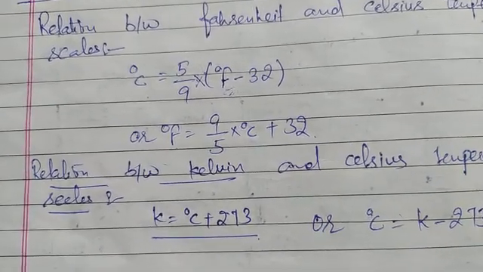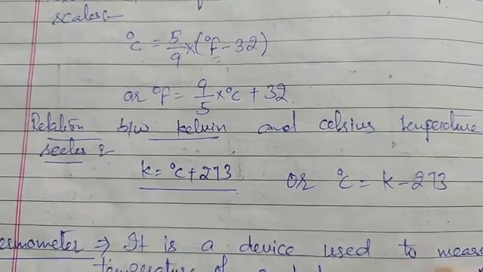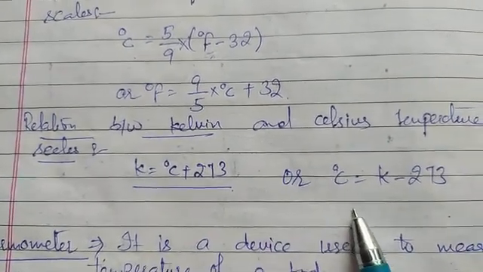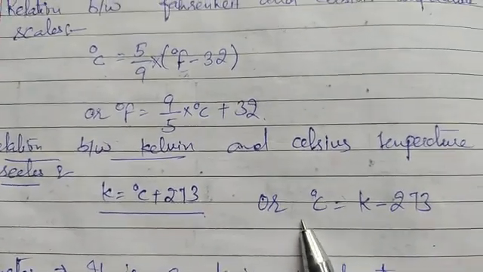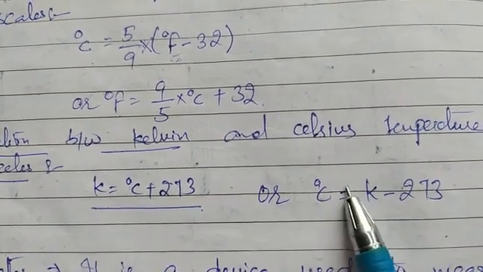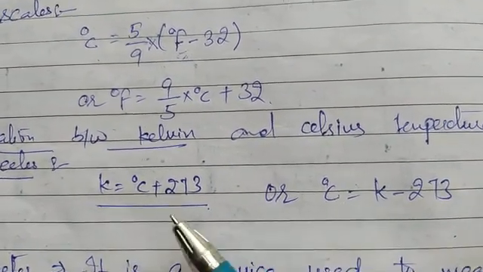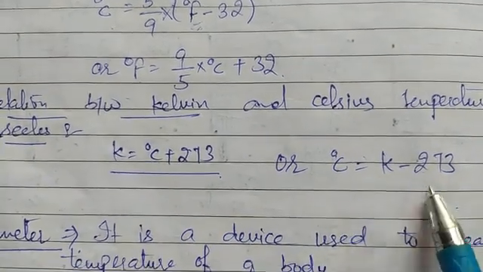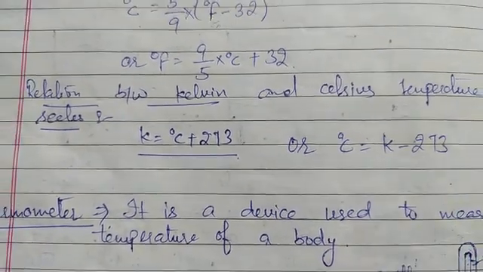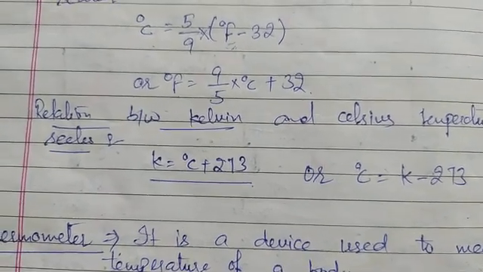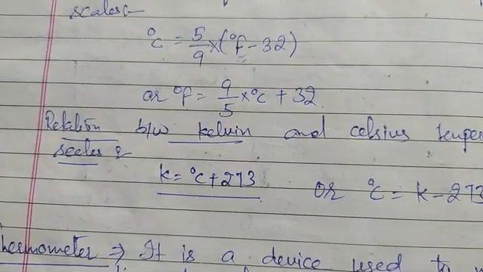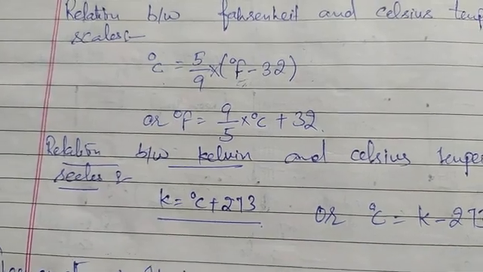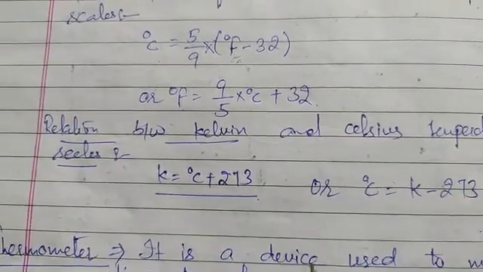Next is the relation between the Kelvin and Celsius temperature scales. Kelvin is equal to degree Celsius plus 273. Or if we have to find the value of degree Celsius, we just transpose this 273 to the other side, and it is equal to Kelvin minus 273. So these are the relationships between the different scales or units of temperature, which we can convert from one unit to another.